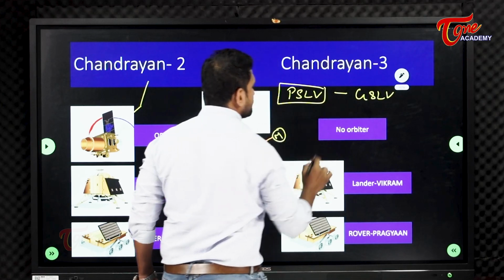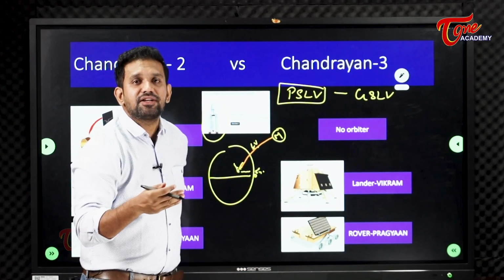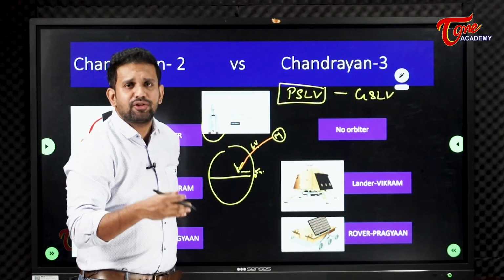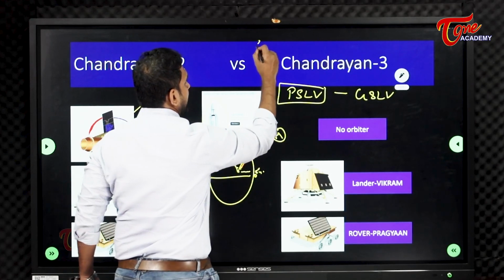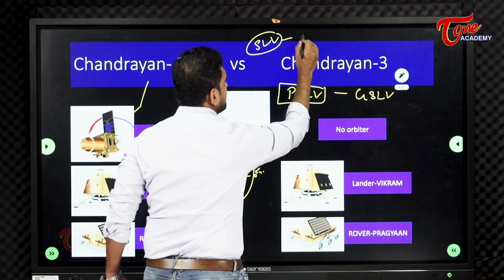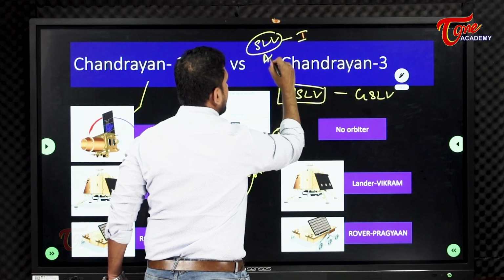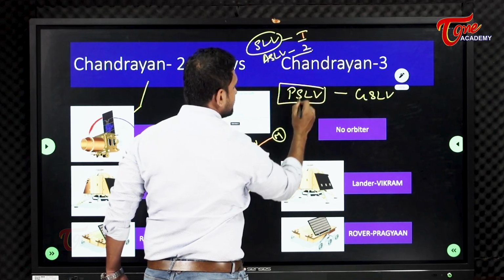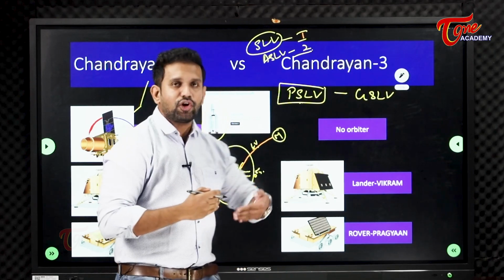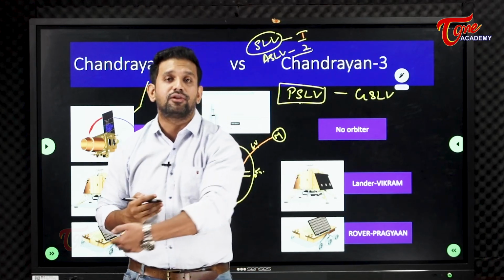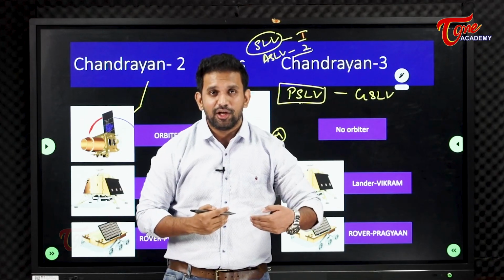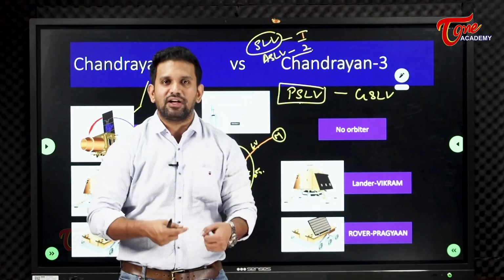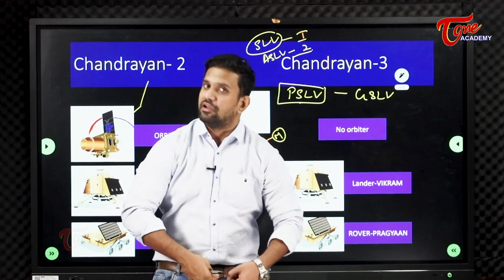PSLV, you can say that it is a first generation, not exactly first generation, because we also have SLV, Satellite Launch Vehicle, first generation. ASLV, we also have second generation. This is third generation. When we talk about generations, 1st, 2nd, 3rd, 4th, just like 1G was very, very slow, 2G a little bit fast, 3G a little bit faster, 4G more faster.